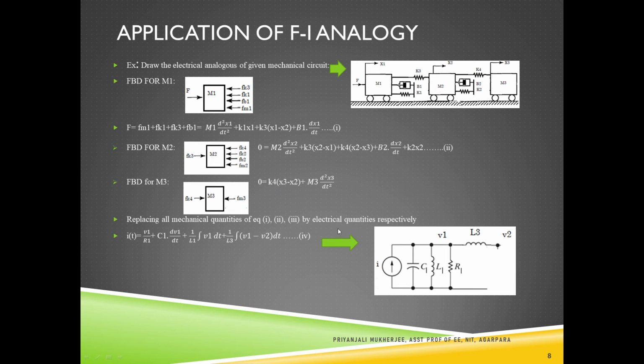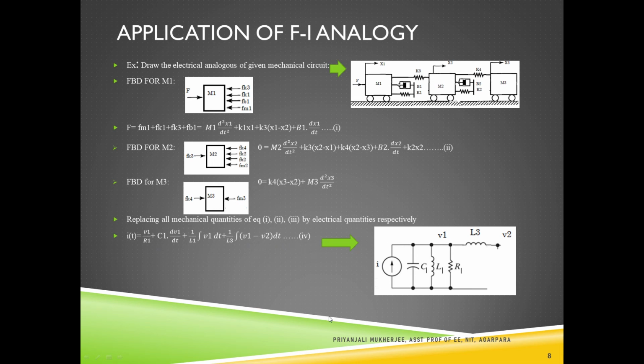Now when we consider the electrical quantities, that is the force current analogy, first consider equation 1. In this equation, force is replaced by the current I, the velocity is replaced by the voltage, the displacement is replaced by the flux, mass is replaced by the capacitance, the viscous coefficient is replaced by conductance or 1 by R, and stiffness constant is replaced by 1 by L.